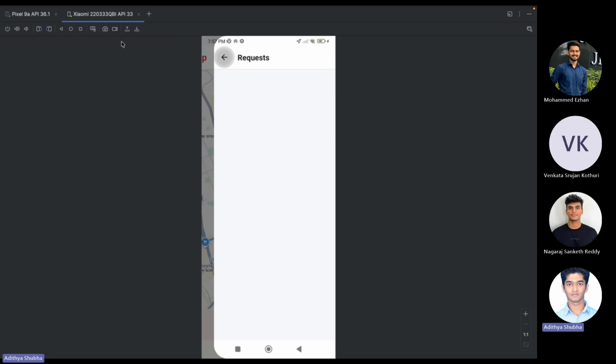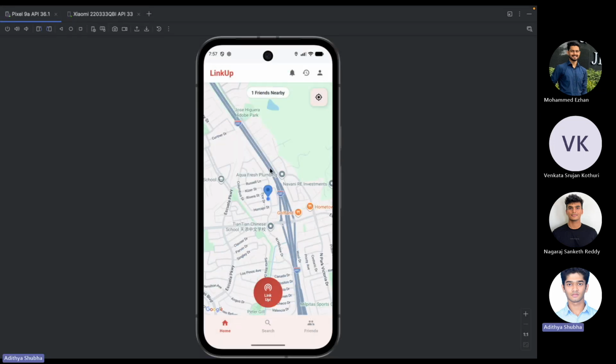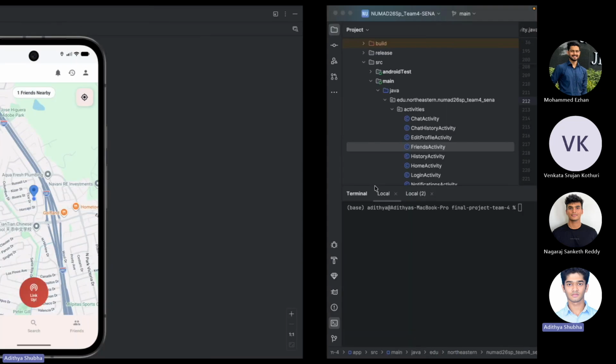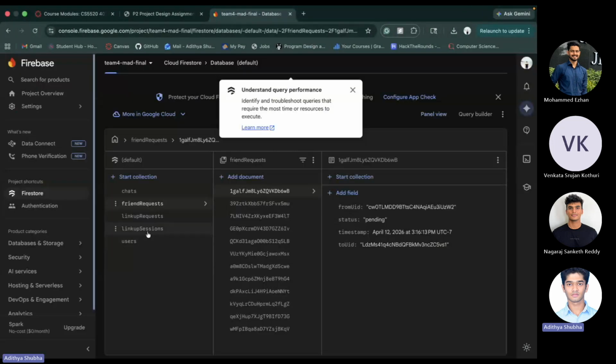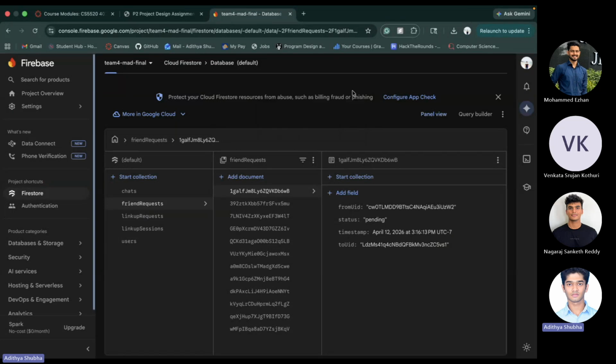Once that was done, it goes back to the screen saying there were no friends that accepted the request. And again, this is just one friend. If, let's say, there are multiple friends, like two or three friends connected nearby, this count will show as two. Once I send the link up request, this request will go to all these users, and whoever accepts first will be connected.